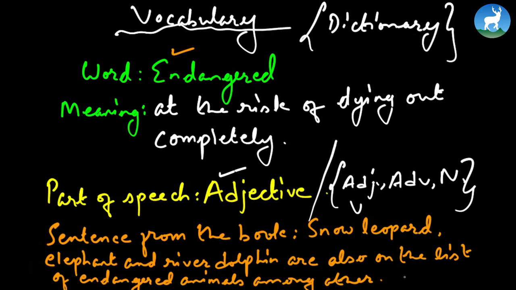Later, when I reveal the passage, you'll understand from where I have taken it. So remember, as this particular title suggests, sentence from the book: snow leopard, elephant, and river dolphin are also on the list of endangered animals, among others. Now, once you're done with sentence from the book, move on to the next topic. Remember, it's the format. That would be sentence of my own.